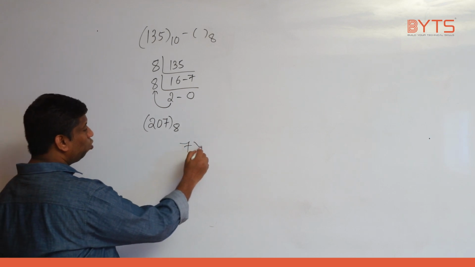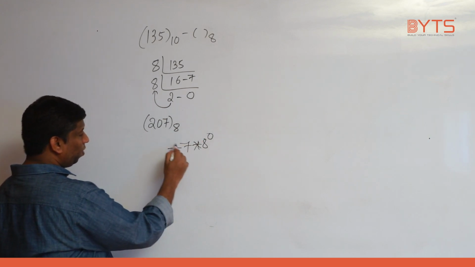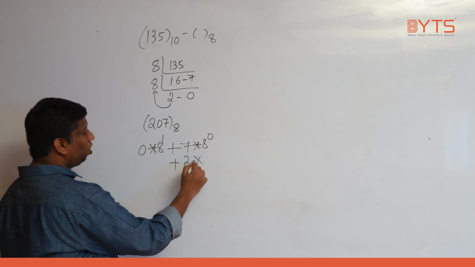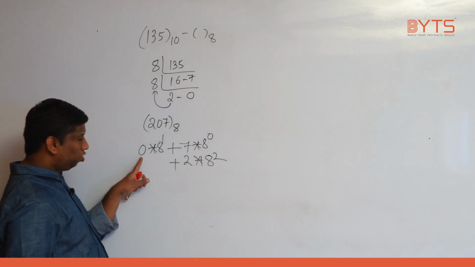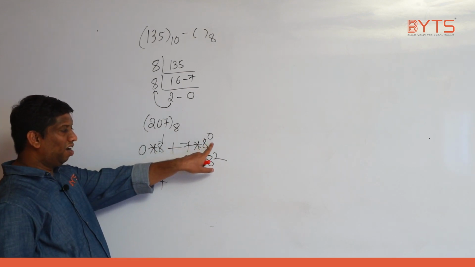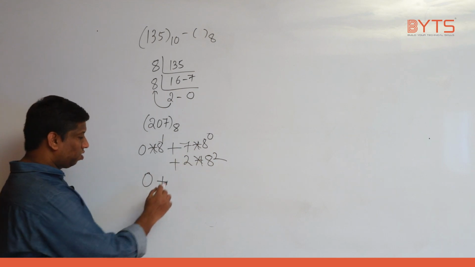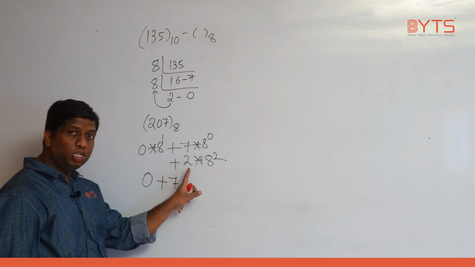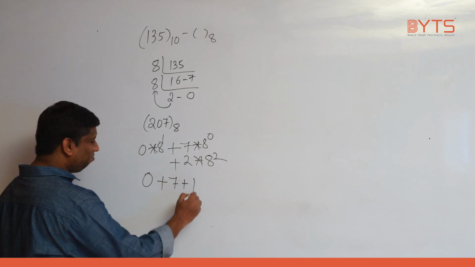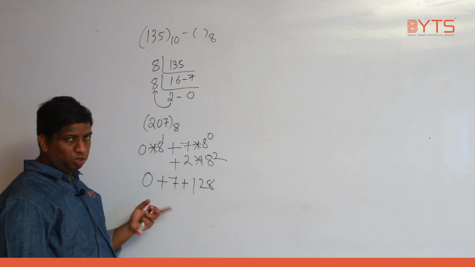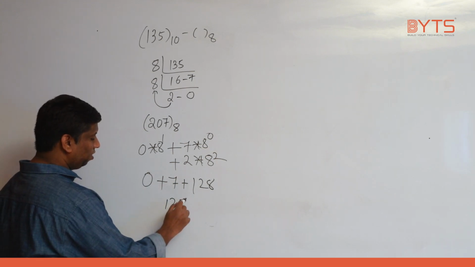So 7 into 8 power 0 plus 0 into 8 power 1 plus 2 into 8 power 2. 0 into 8 power 1 is what? 0. Plus 8 power 0 is what? 1. 7 into 1 is what? 7. Plus 8 square is 64. 64 into 2 is 128. 7 plus 128 is how much? 135, plus 0 is also 135 base 10.